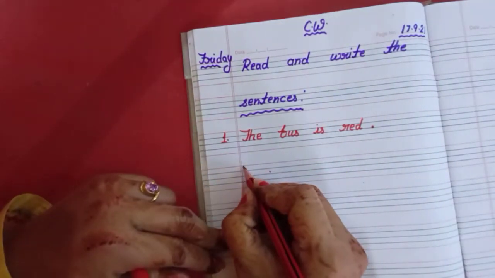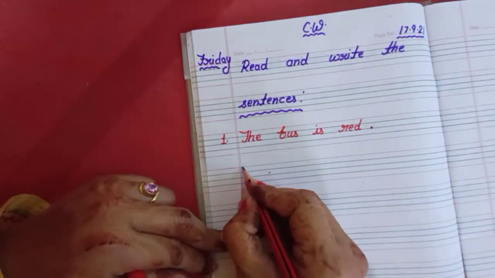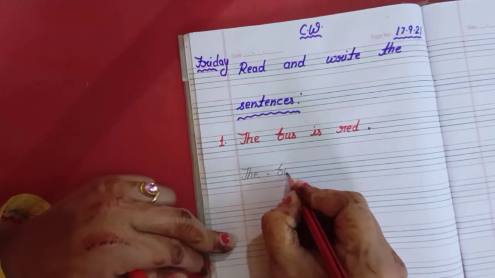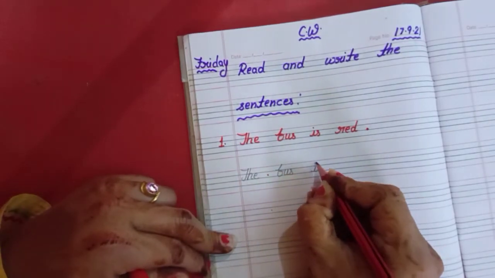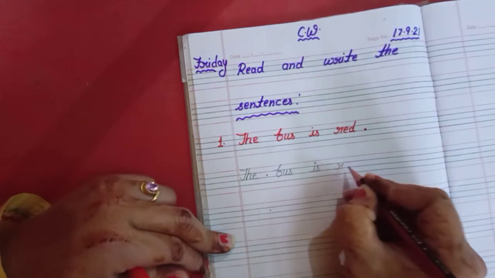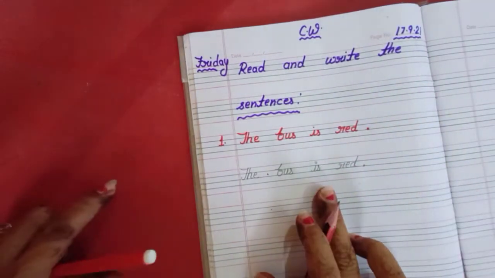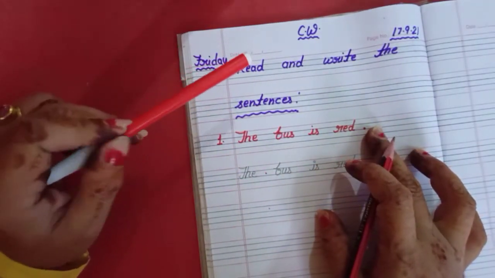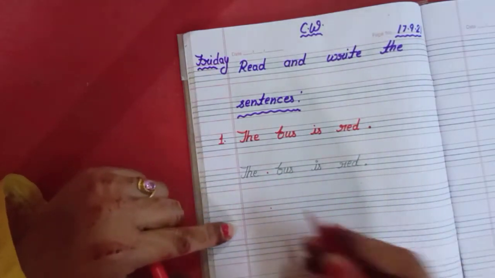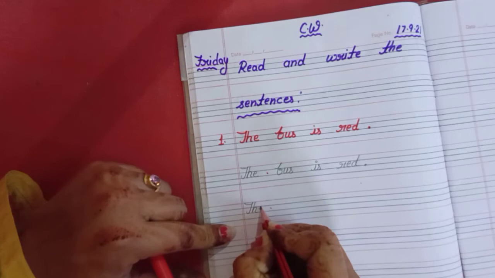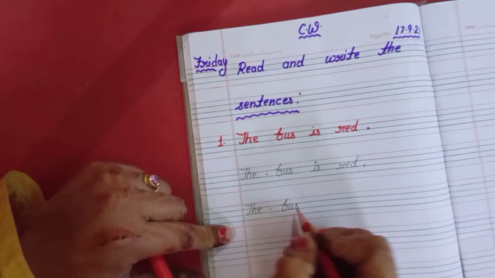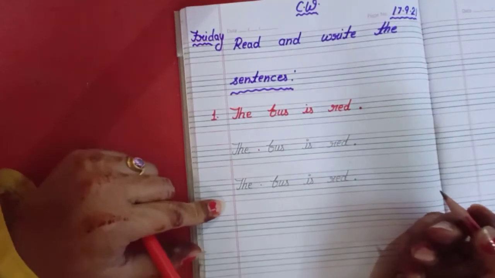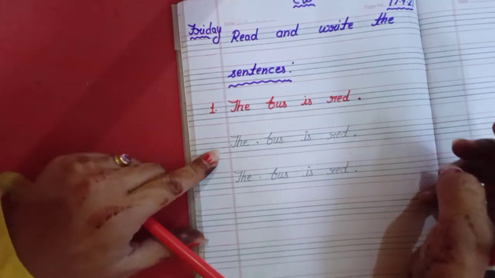Like this. 1 time sketch pen and 2 times with pencil. The, bus, is, speak and write always. Okay. Red. Full stop. Got it children? You have to do like this. First line with the sketch pen. Write down with the sketch pen, and second and third line with pencil. Okay. Again. The, bus, is red. Full stop. Got it children? Speak and write.